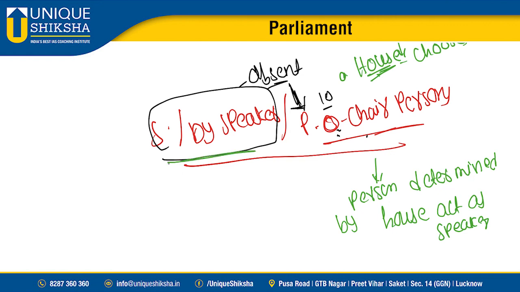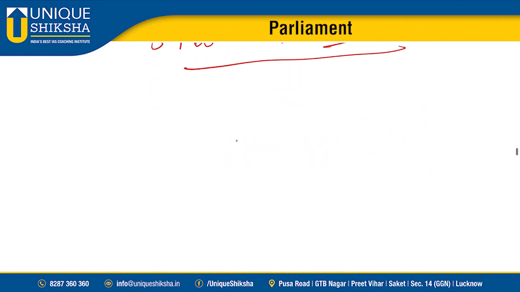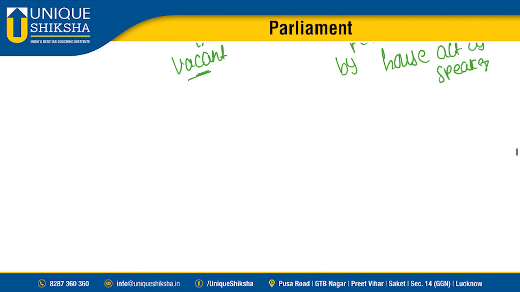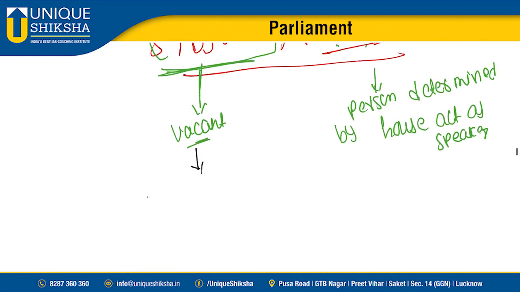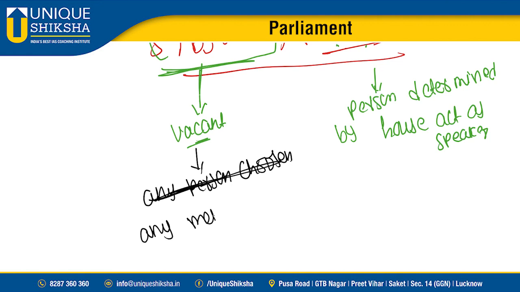But in case the positions of speaker and deputy speaker are vacant, hope you know the difference between vacant and absent, then any person chosen by, not any person, maybe some students will say, sir, any outside person, no, any member of the house chosen by the president will lead the house.